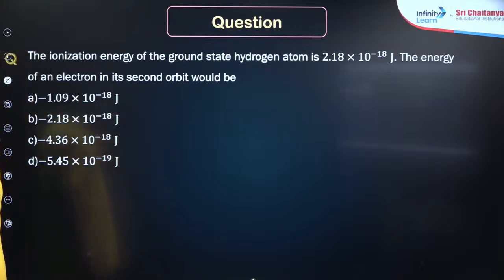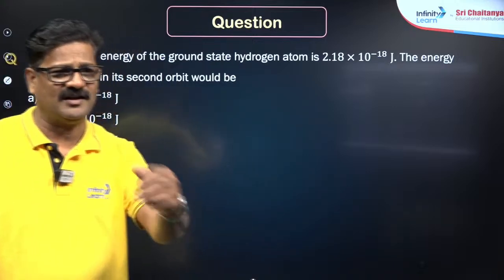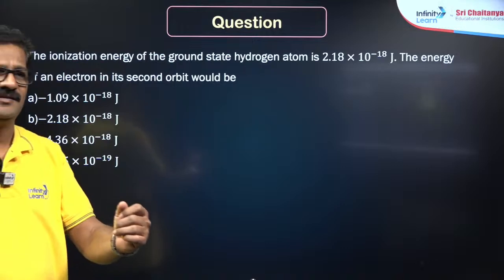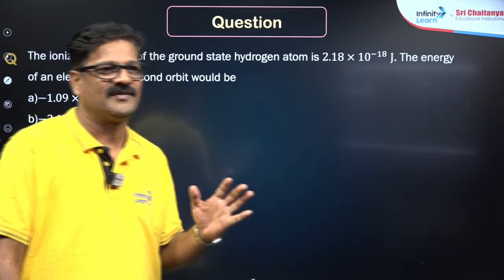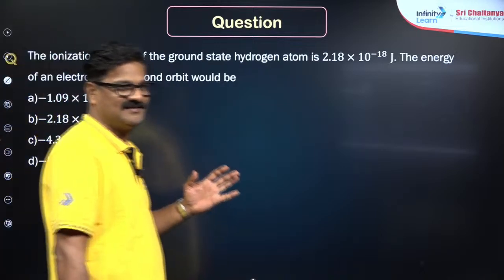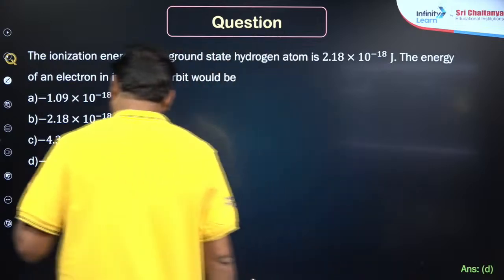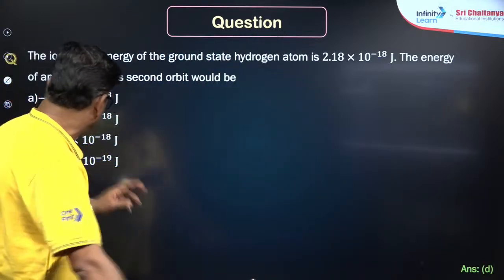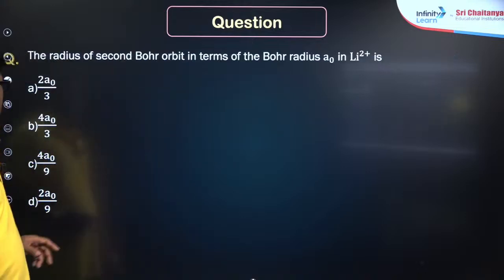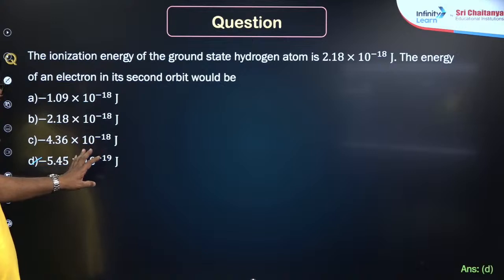Monica, you are lagging in calculation, that's all. Vishal is doing it, you can also do it. I just want to push you a little and give some motivation. Hemant, you want to say D? So what I say here is also D: minus 5.45 into 10 power minus 19 kilojoules. Now you can solve it.